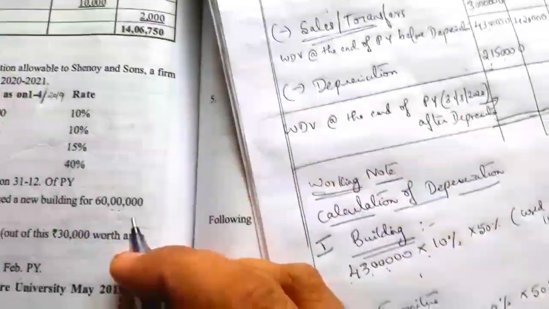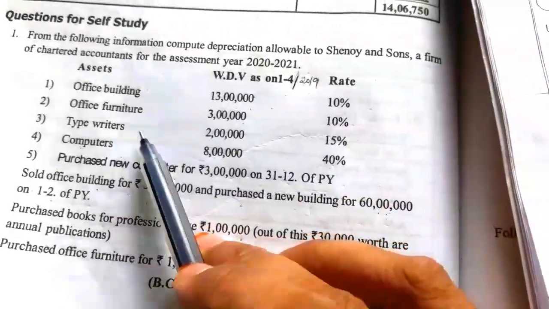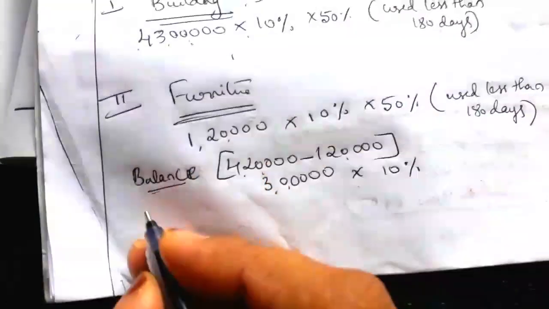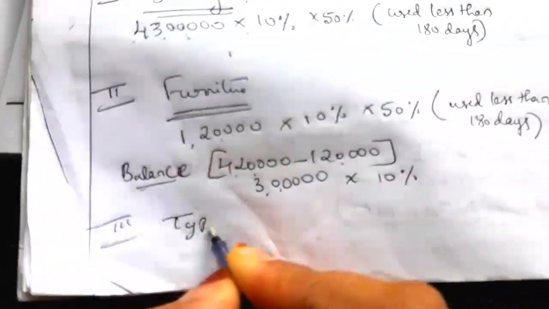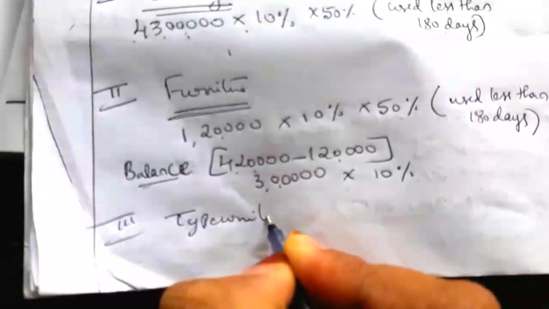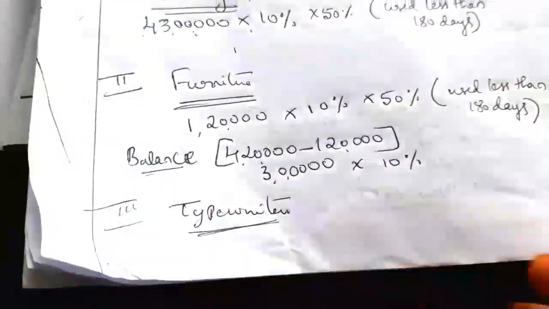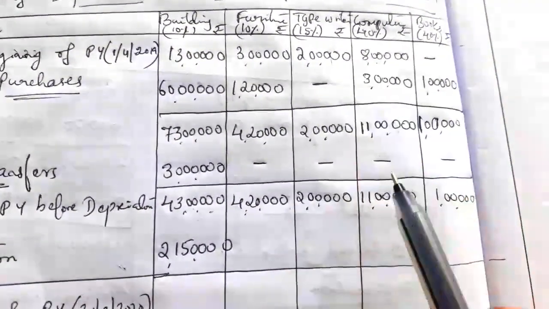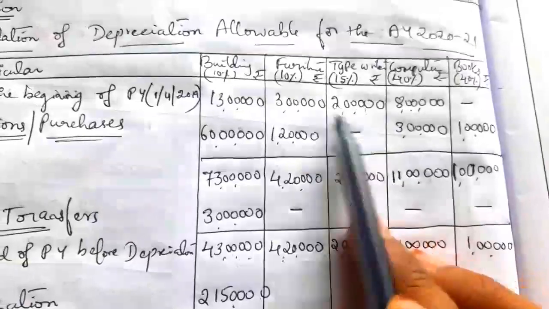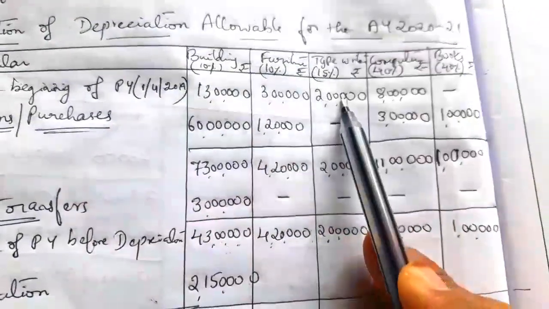Next block, third block, typewriters. We will calculate the depreciation on the third block. There are no purchases made in the case of typewriters, so only on 2 lakh, the written down value on 1st April 2019.